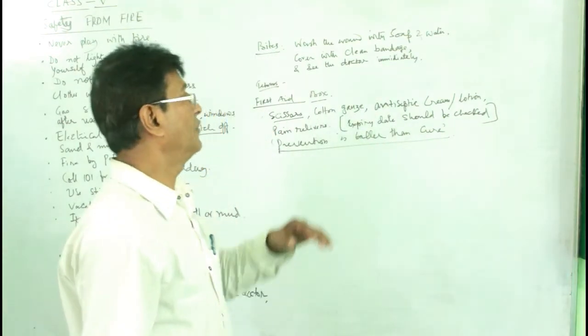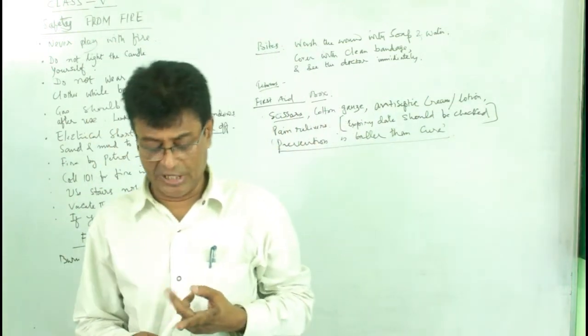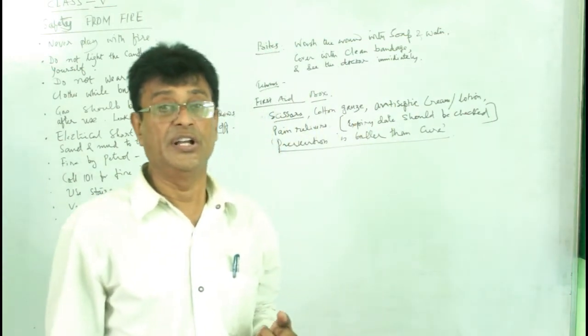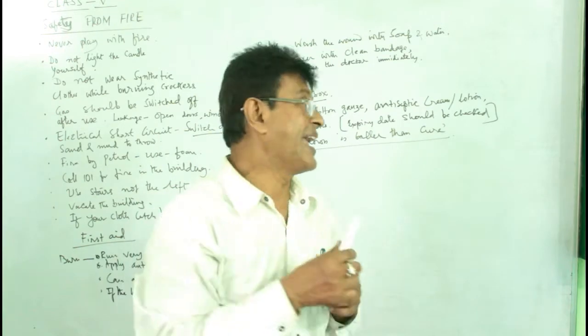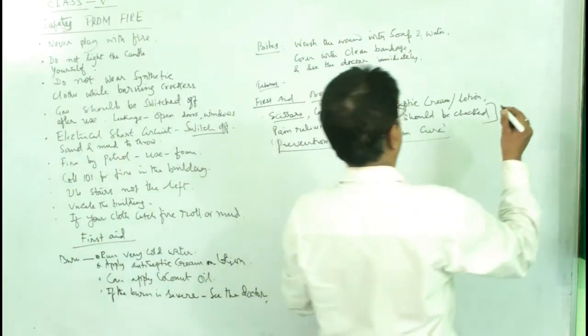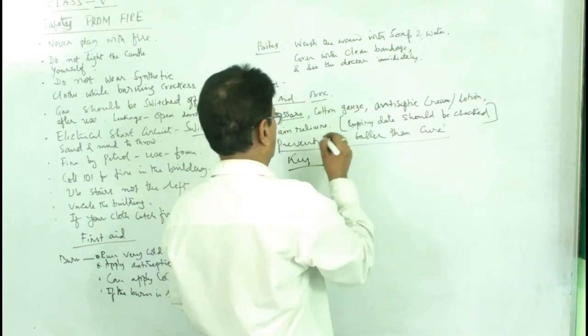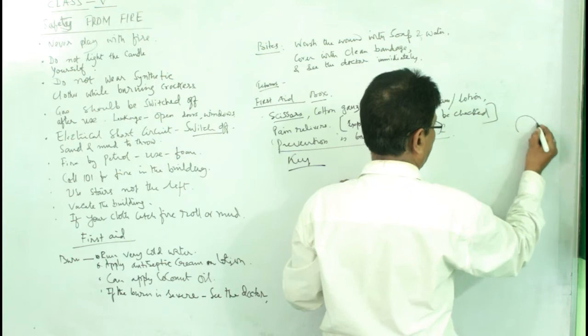Now we go to the case of bites. There are insect bites, dog bites, animal bites. In case of insect bites, insects like bees sting. Then take a key. A key must be there in your first aid box, and the design of that key will be like this.